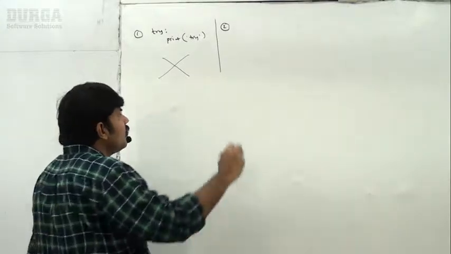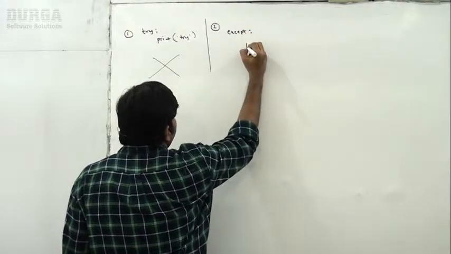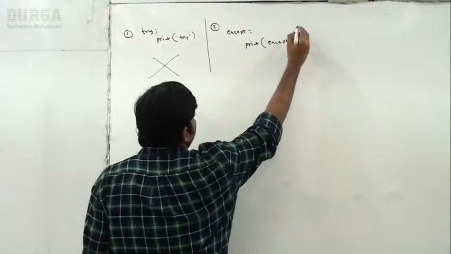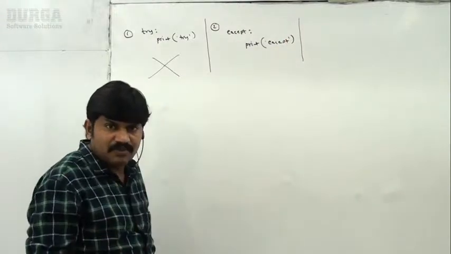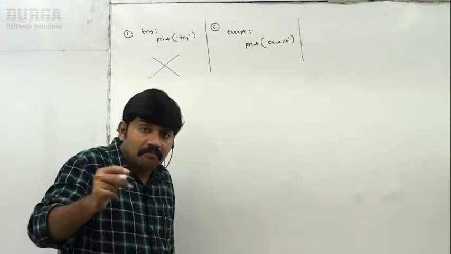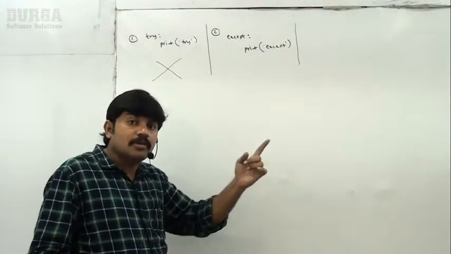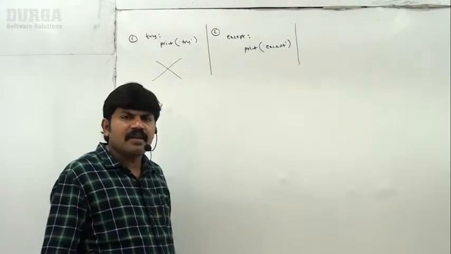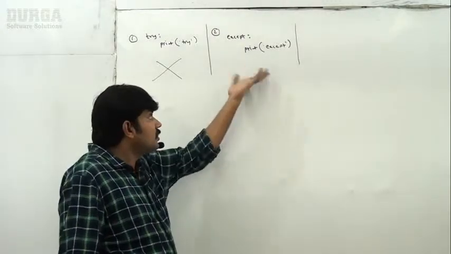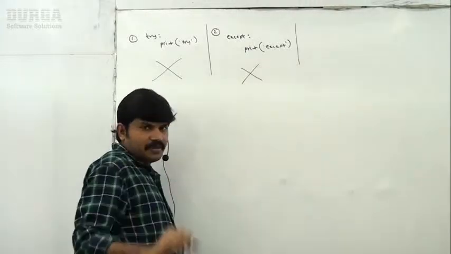Next, the second combination. I am taking just except, like print of except. This is a worst combination. Whenever we are writing an except block, a try block compulsorily must be there. So except without try is always invalid. Without risky code, what is the need of maintaining handling code? Meaningless. That's why it is an invalid combination.